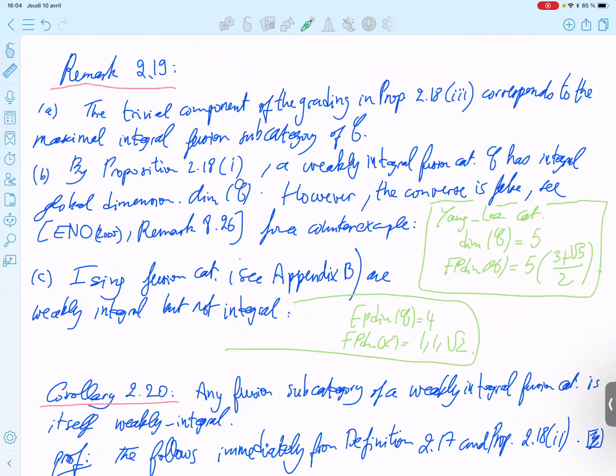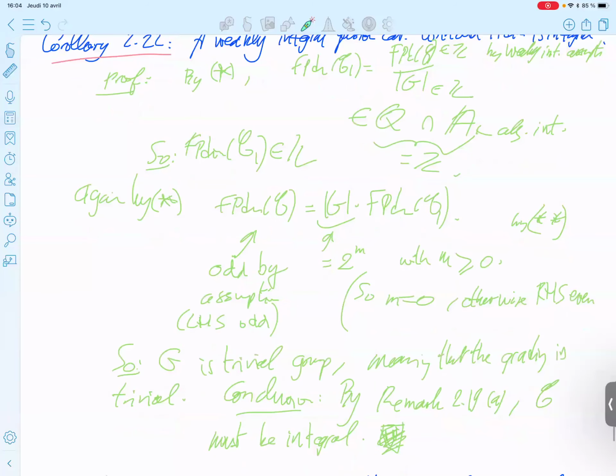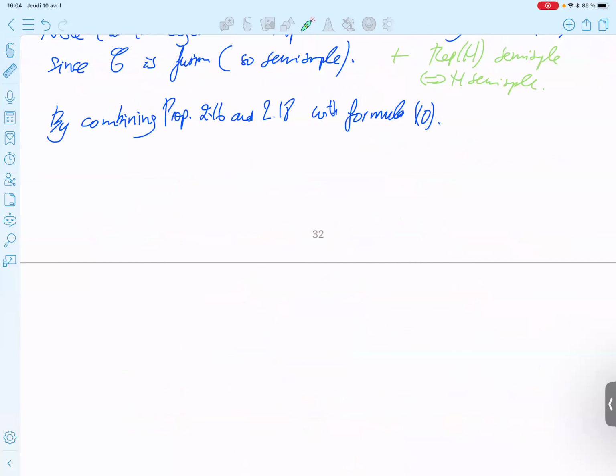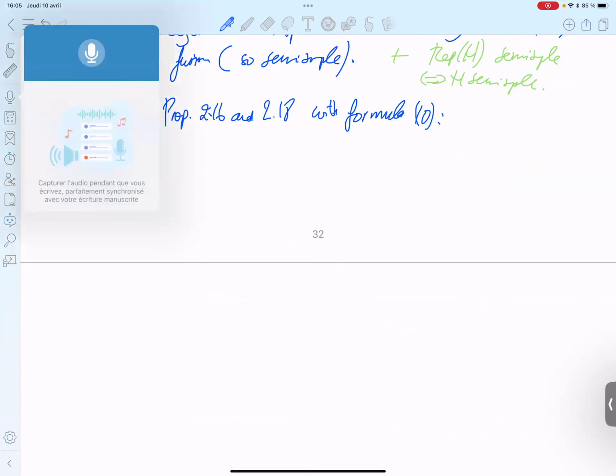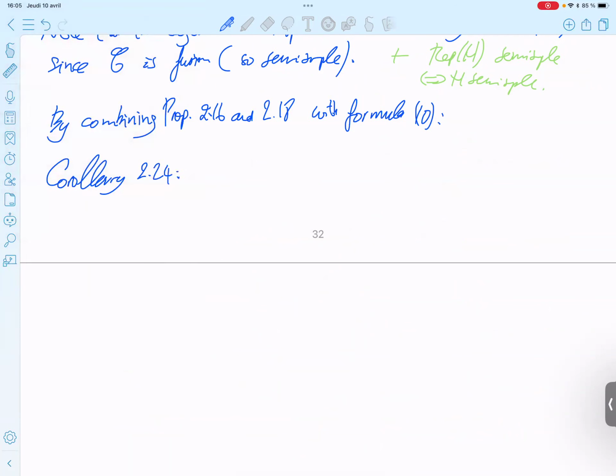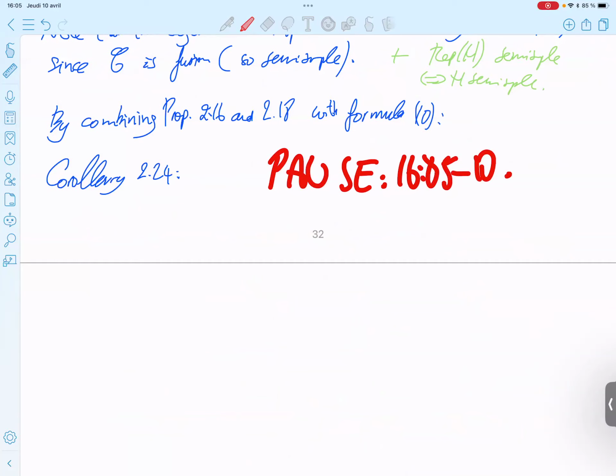So we get the following corollary automatically. Or maybe after the pause, I don't know. Time. So after the pause. Five-minute pause.